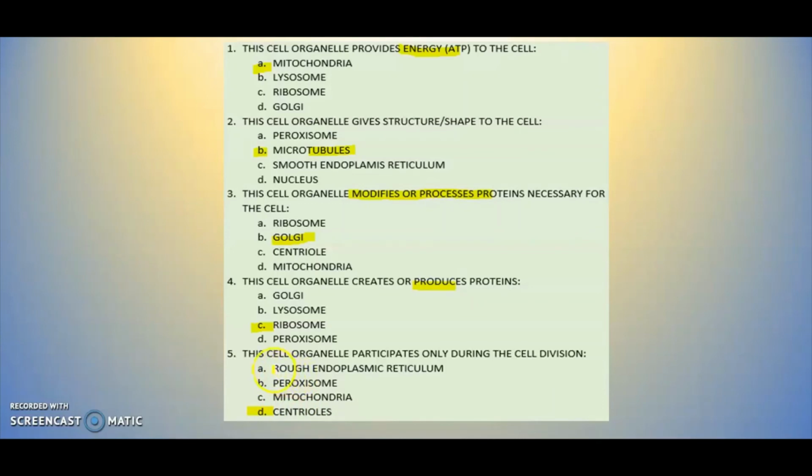And it cannot be the RER, because remember we said RER with ribosomes, right? The RER is the one that transports the proteins produced by the ribosomes. So it cannot be that. So the answer for number 5 would be letter